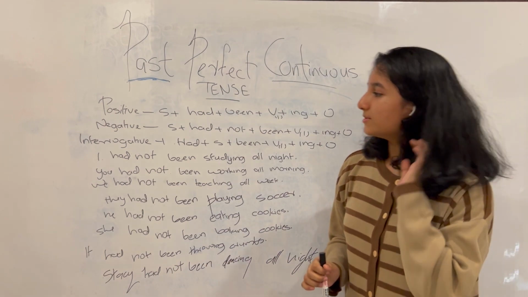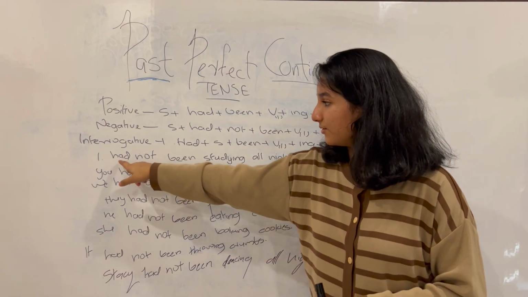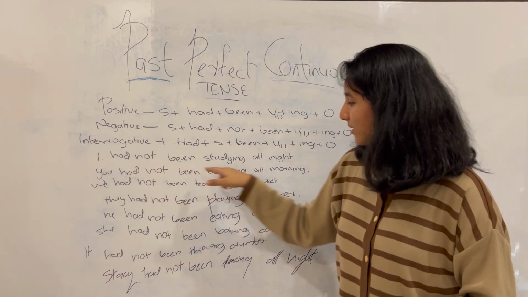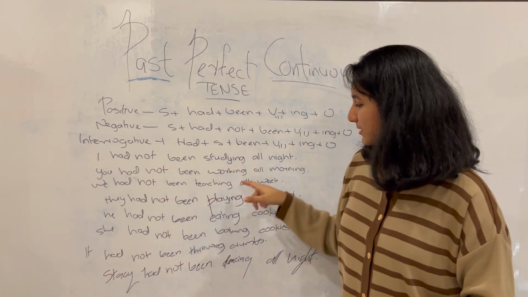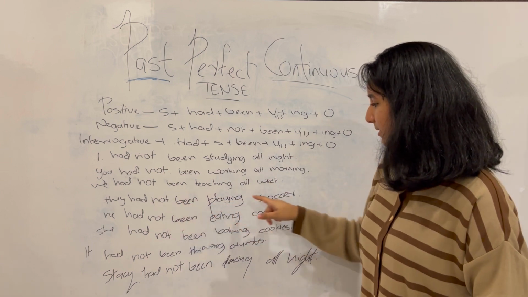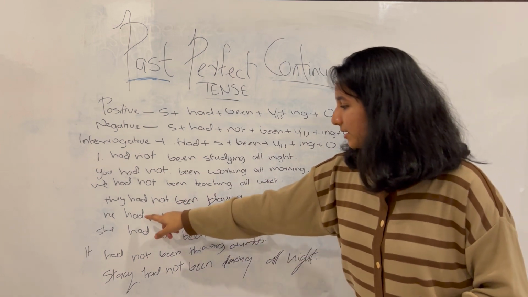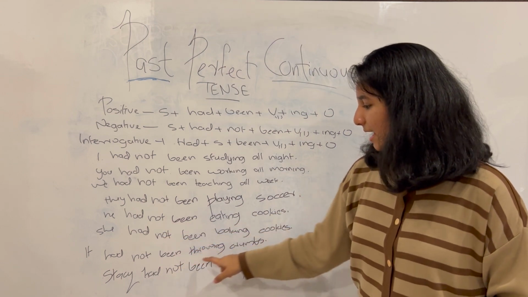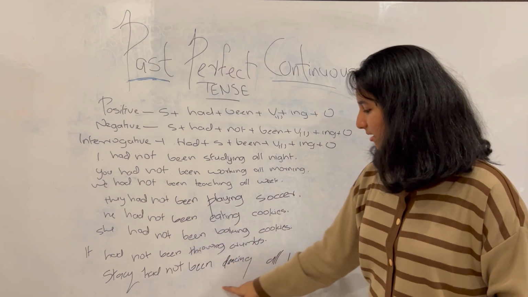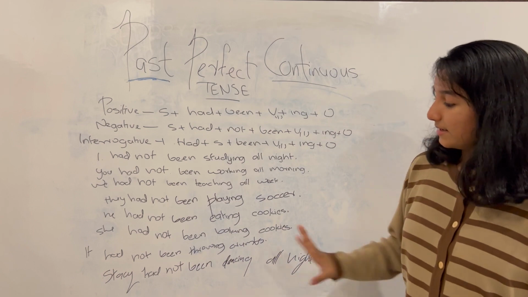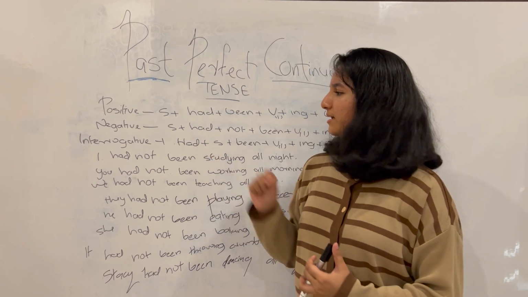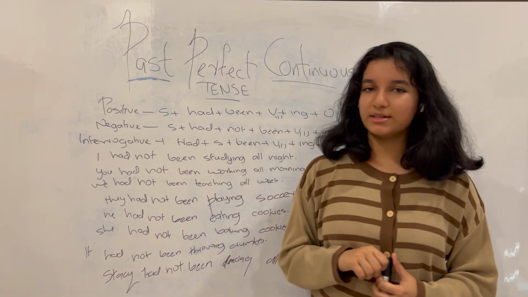And the examples that are written below have now changed to I had not been studying all night, you had not been working all morning, we had not been teaching all week, they had not been playing soccer, he had not been eating cookies, she had not been baking cookies, it had not been throwing crumbs, Stacy had not been dancing all night.